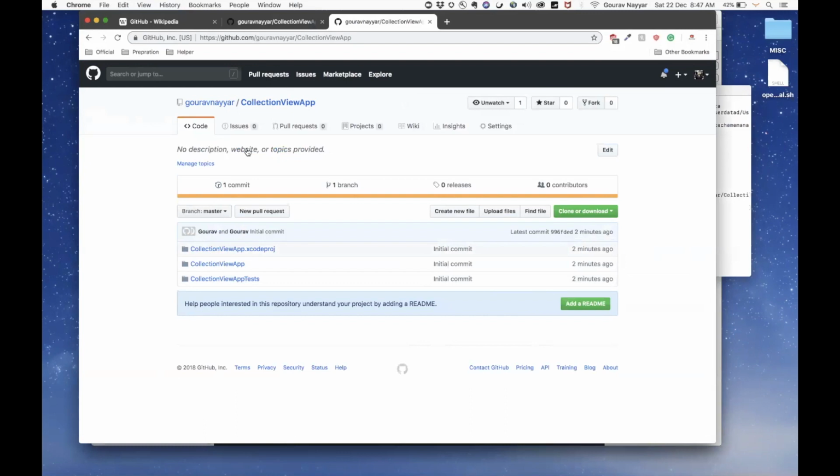So that's it for today. We'll be covering the other things like how you can create branches, how multiple people can work on the same project, how they can commit, and what to do if you have merge conflicts. We'll be covering all that. So for today, this is it.